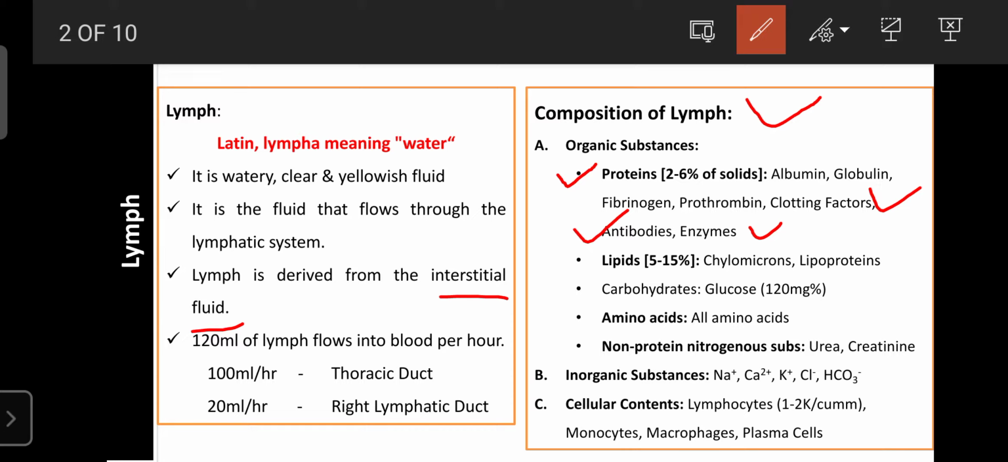allergic reactions, hypersensitivity reactions and bronchial asthma. So due to the presence of antibodies, the lymph plays an important role in the defense mechanisms by fighting foreign substances and microorganisms.